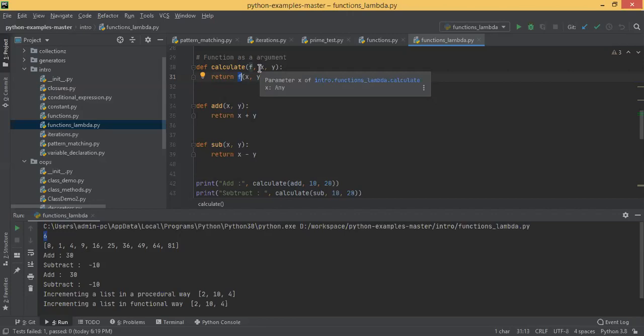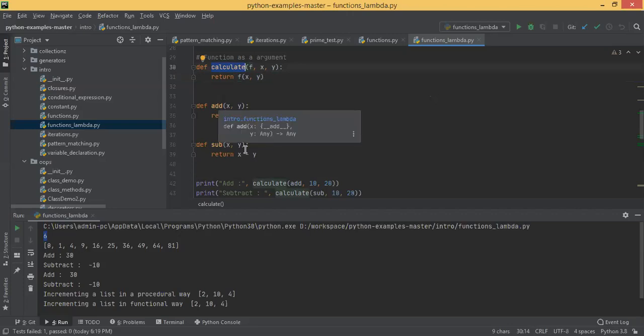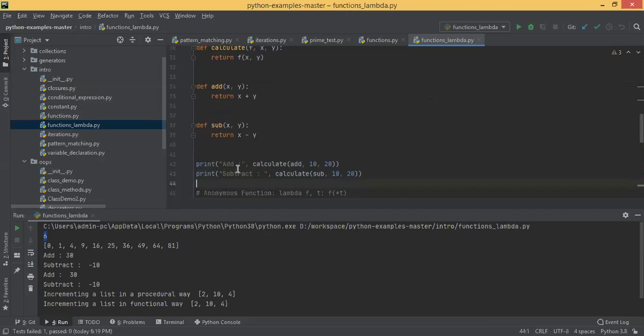In line number 31, we are calling f by passing two parameters. So you can pass any function which takes two parameters. That's the whole idea. You can pass any function to calculate which has two parameters. That's why I intentionally defined add and subtract. These two functions take two parameters only. Then in line number 42, you are calling calculate add 10 comma 20. So it should return 30, and that's what it's printing, add 30. Similarly, you are calling calculate subtract 10 comma 20, and it's printing minus 10.